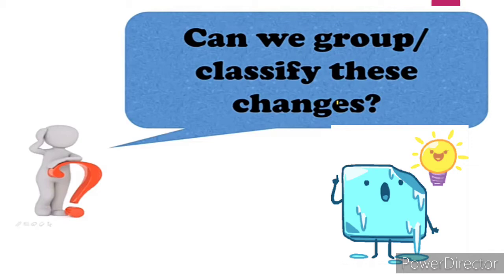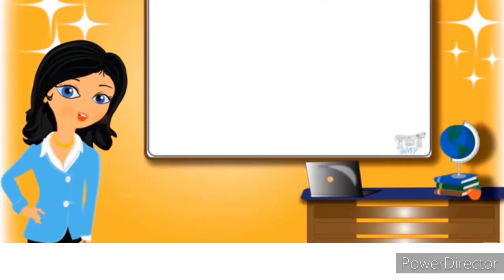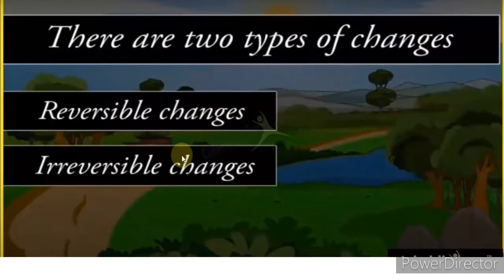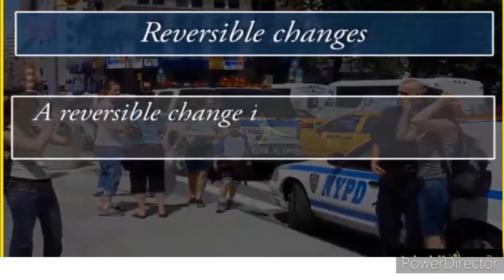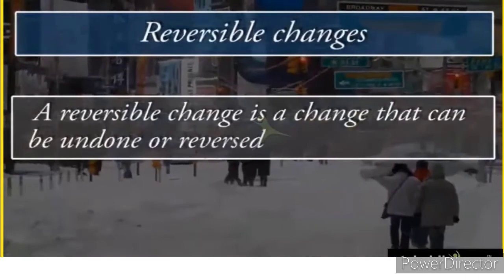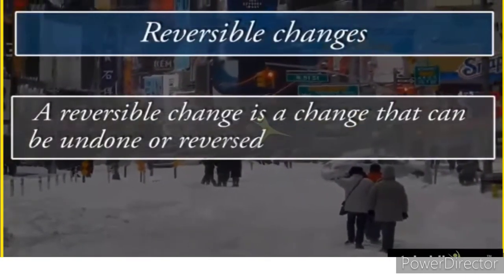Yes, we can classify these changes. Students, yes, we can classify them into two types: reversible changes and irreversible changes. Now we will learn about them one by one. Students, firstly we learn about reversible changes. A reversible change is a change that can be undone and reversed. So students, let's take some examples.